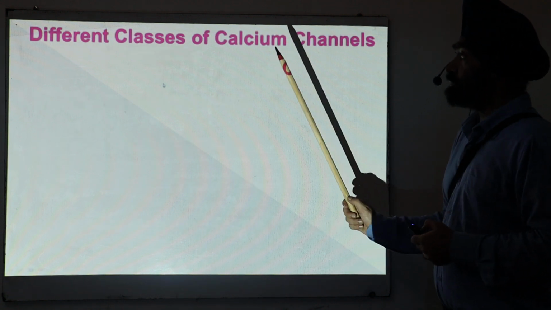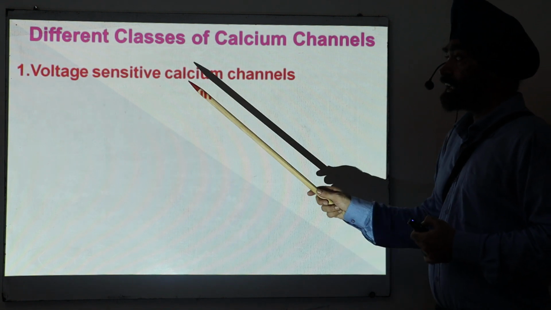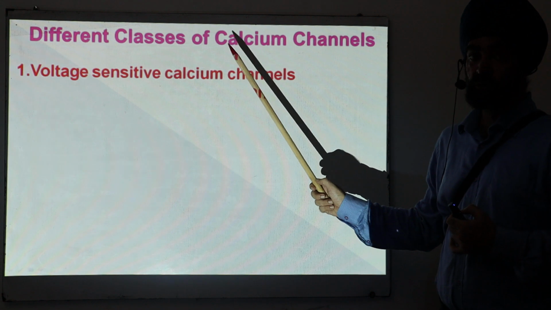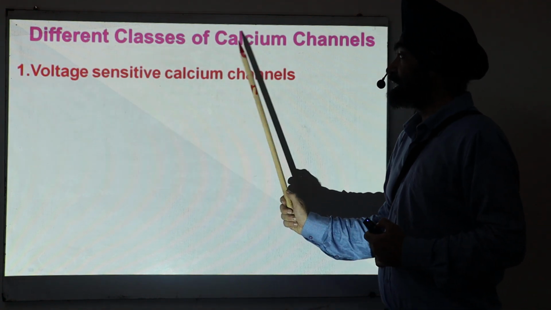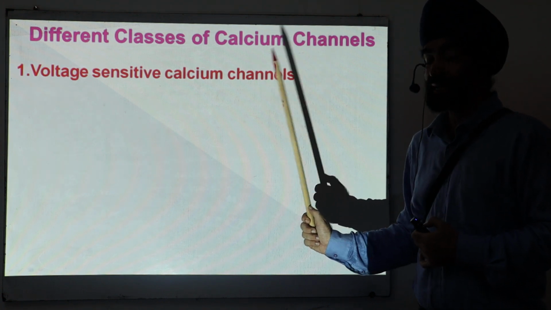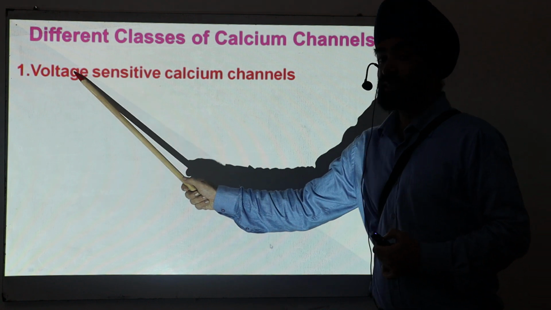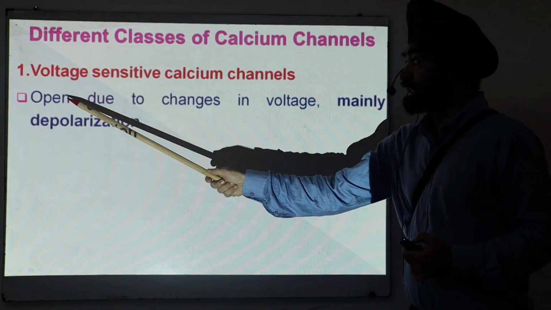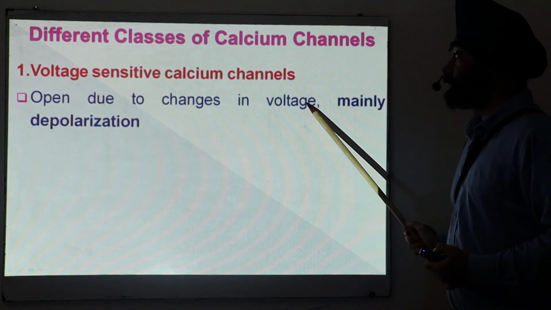Now, first of all, what are the different types of calcium channels? A very important and widely spread category is the voltage sensitive calcium channel. As the name indicates, these channels are sensitive to changes in the voltage, the potential difference. These channels open due to changes in the voltage.